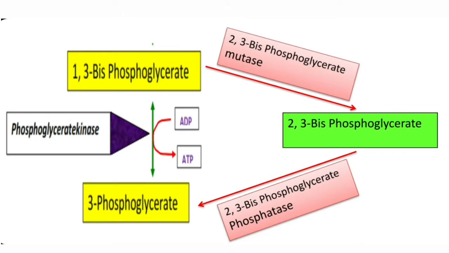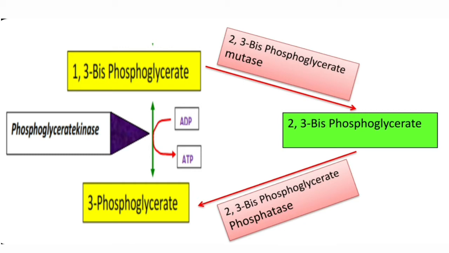Approximately 15 to 25% of the glucose that gets converted to lactate in red blood cells goes via this 2,3-BPG synthesis. That means, for example, if 100 lactate molecules are formed in RBC, then 15 to 25 molecules of lactate are formed via this BPG shunt or Rapoport-Luebering cycle, and the remaining 75 molecules of lactate are formed by glycolysis.